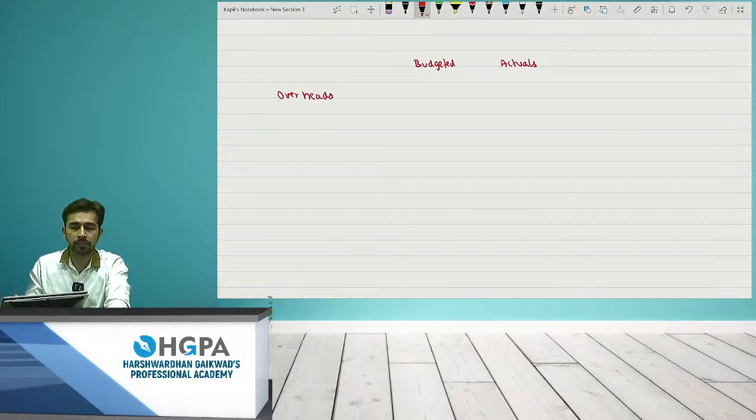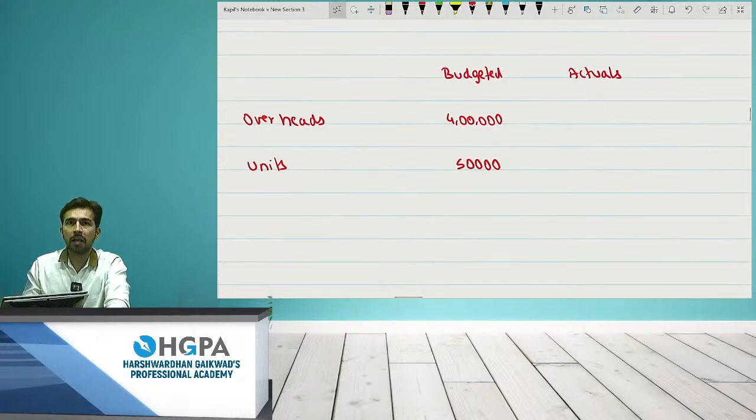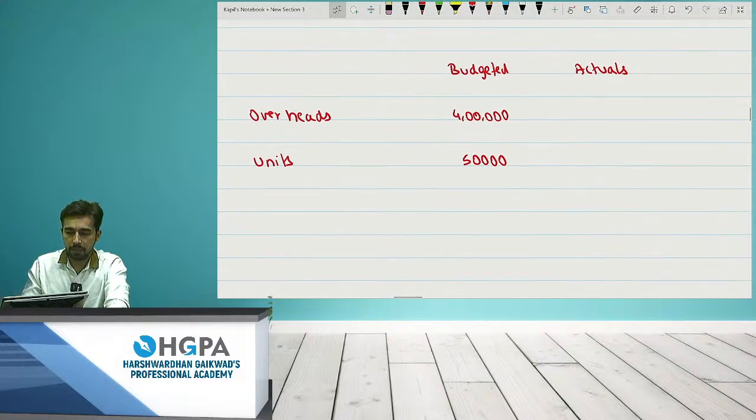Overheads. Let's say I budgeted for 4 lakh, and I thought that I'll produce 50,000 units. But what actually happened is, I spent rupees 5,20,000.